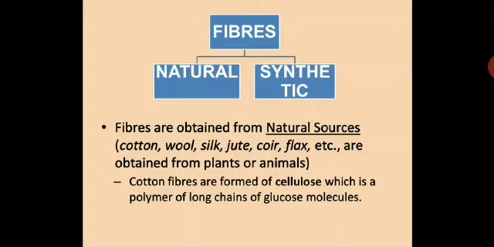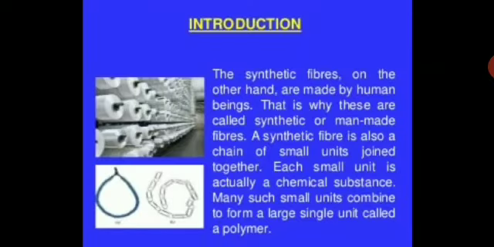So fibers are of two types, and from natural sources, the plants and animals, we get different types of fibers: cotton, wool, silk, jute, coir, flax. So we have discussed these natural fibers. Now we will see the synthetic fibers. Synthetic fibers, on the other hand, are made by human beings. That is why these are called synthetic or man-made, which we have done earlier.